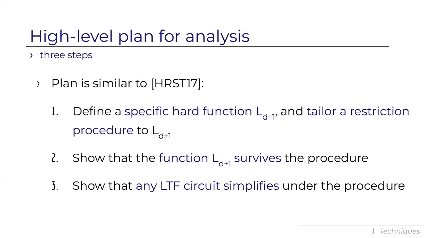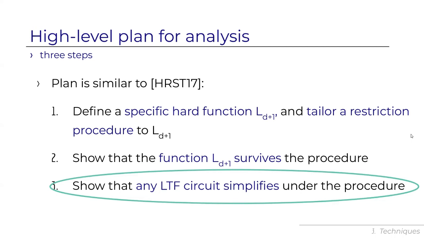We're going to define a specific hard function L, the function from the main theorem, and tailor a restriction procedure that's custom-made, tailored to this particular L. The second step is to show that L survives the restriction procedure. You shouldn't be shocked by this, right? Because we tailor the restriction procedure specifically to L to keep it such that it will survive. And the main part of the work, which is essentially the entire paper, is to show that any LTF circuit simplifies under this restriction procedure.